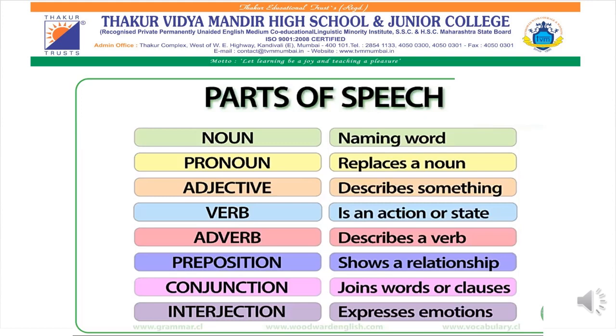The work of the verb is, it is an action word. It is used to say something about an object or a thing. All the action words like eating, sleeping, singing are known as verbs.